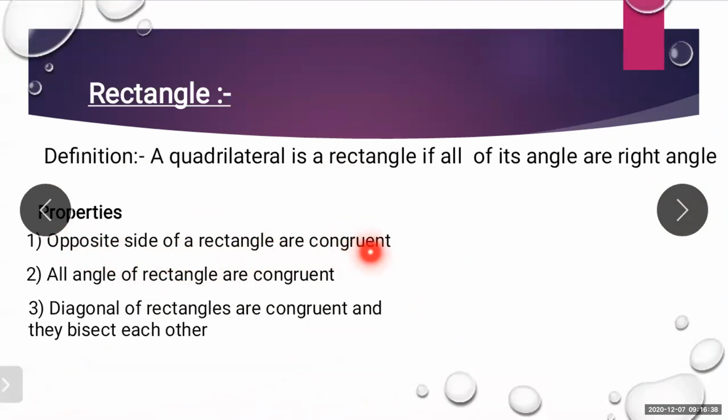So what property holds for any kind of rectangle? Opposite sides of a rectangle are congruent. Obviously all angles are right angles. So opposite sides are what? Congruent.